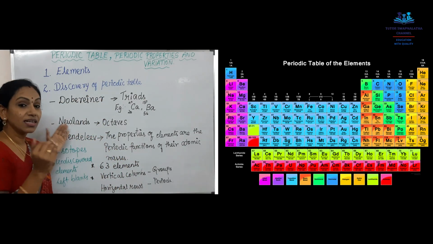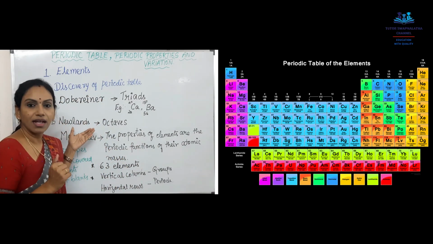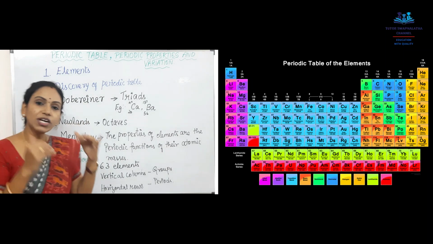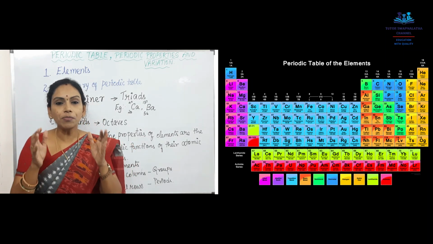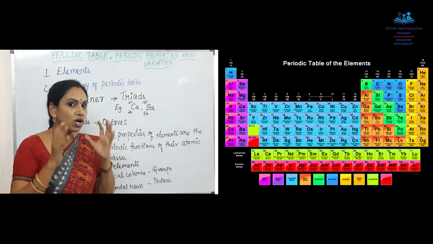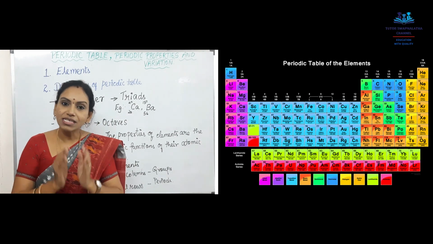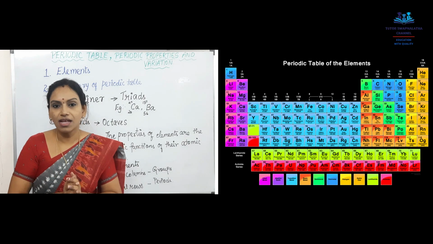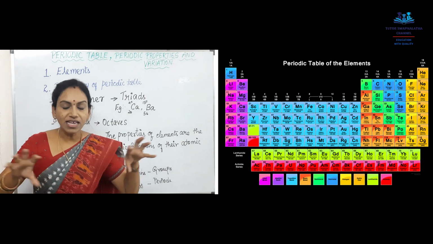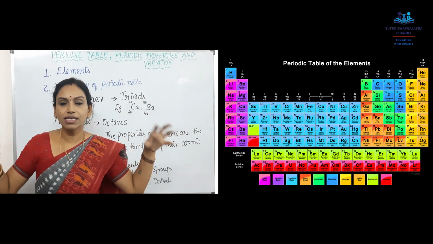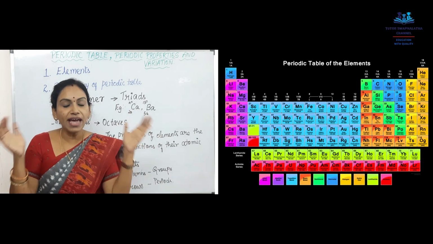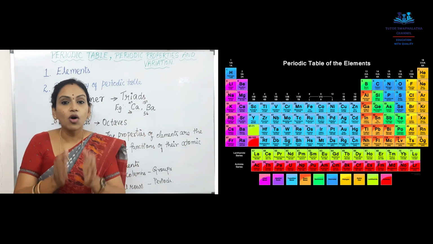Next came Newlands. Newlands discovered a few more elements and placed them according to his law, which is called the law of octaves. As the name says, octaves: he arranged elements in groups of 8.